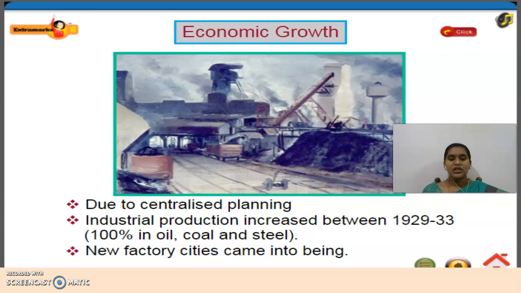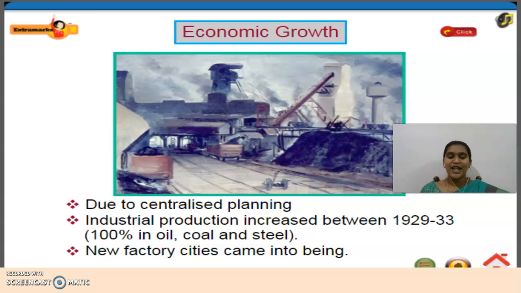And the next one is that new factory cities came into being. Many new industries started, new factories started. So due to that, what happened? New factory cities came into being. So many areas started to be called factory cities. They started to establish new factory cities also.